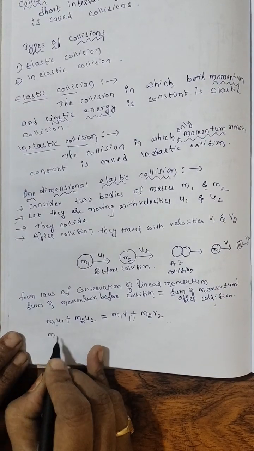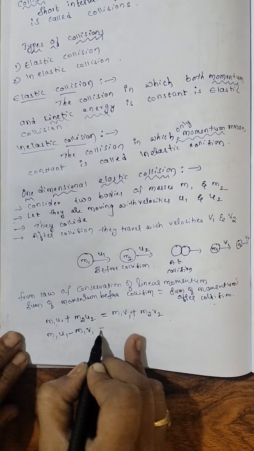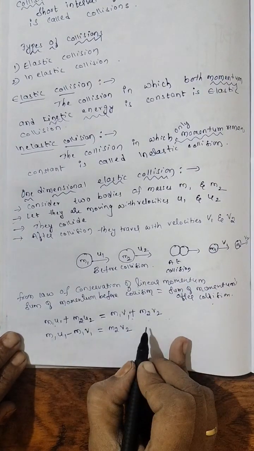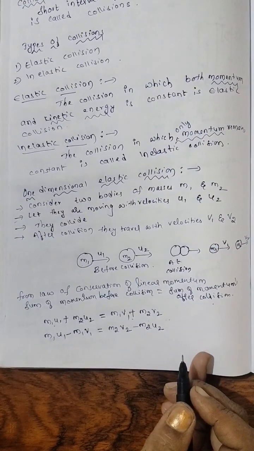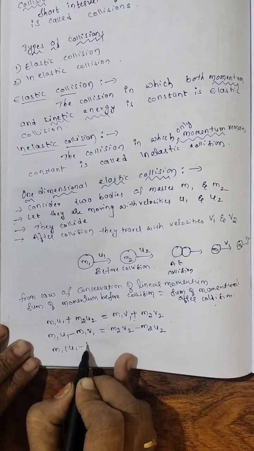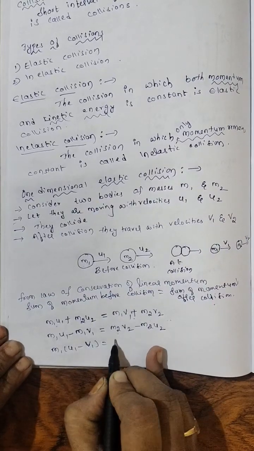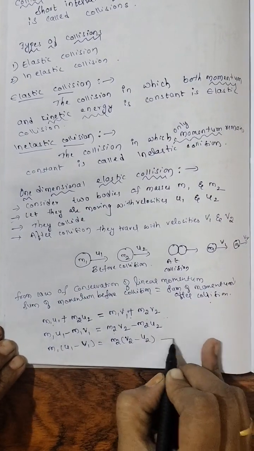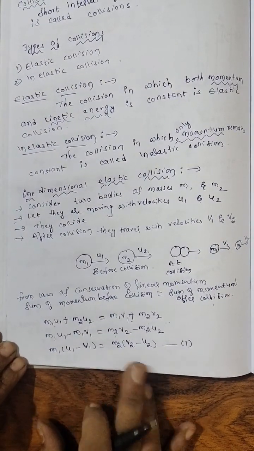So what I will get? m1 u1 minus m1 v1 equals m2 v2 minus m2 u2. Now here I can take m1 common, so m1 times u1 minus v1, and here I can take m2 common, m2 times v2 minus u2. Put it as equation 1. This is important, equation 1.